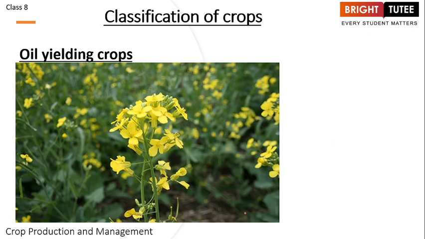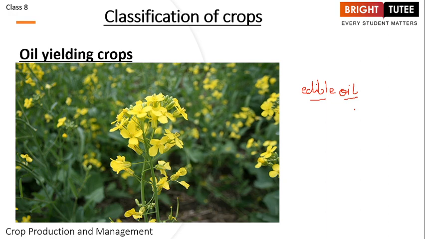Then moving on, we have the other category, that is the oil yielding crops. Now these are the crops which give us, what do they give us? They provide us with edible oil. So what do we understand by edible oil? You must have seen your mother cook in the kitchen, and usually she is using different kinds of oil. When we say edible, that means something which we can eat. So these are the edible oils which we obtain from the oil yielding crops.